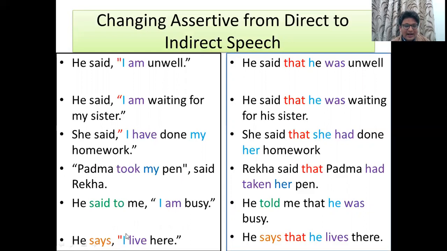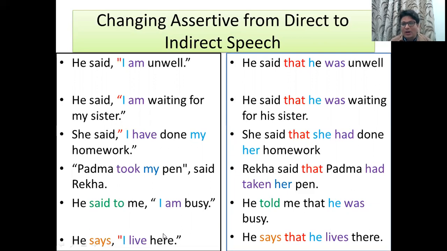He says, I live here. Now you have to remember one thing. When the reporting verb is given in present tense, the tense of the reported speech will not be changed. Only pronouns and point words are going to be changed. So the answer will be, he says that he lives here.